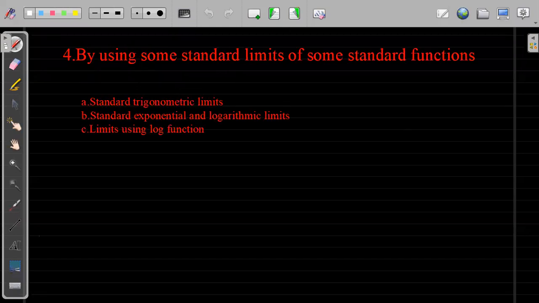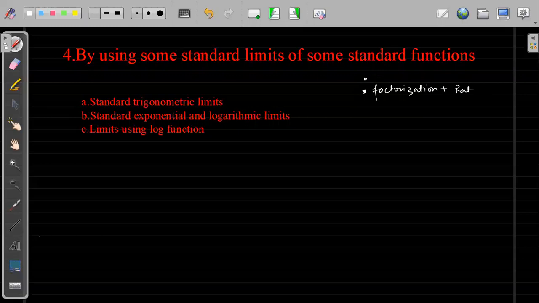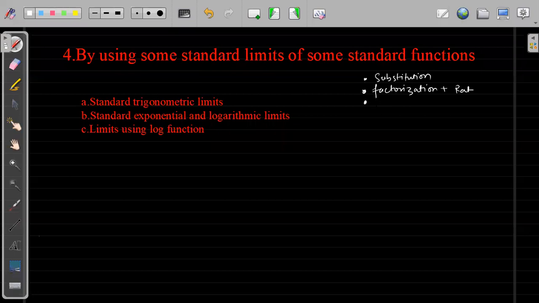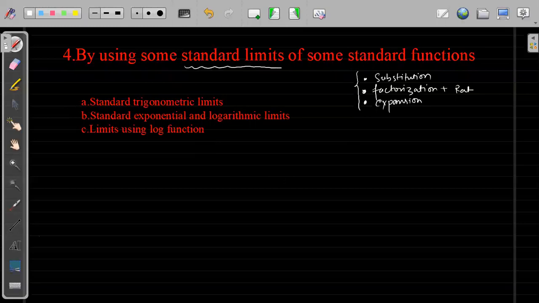Okay. Now, we have seen factorization and others. So we have seen first factorization plus rationalization. Then we have seen standard substitution. And we have seen expansion of series. We have seen these 3 forms. Now we will use some standard limits, and some standard functions. What do I mean by standard limits?